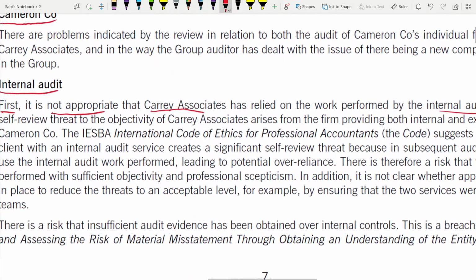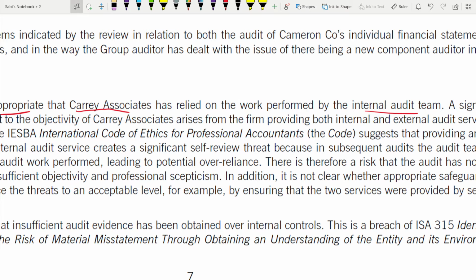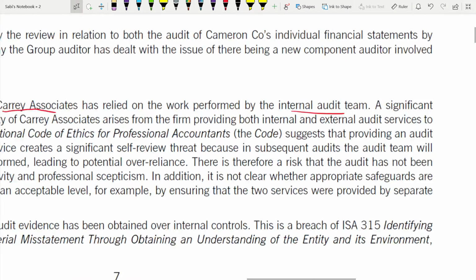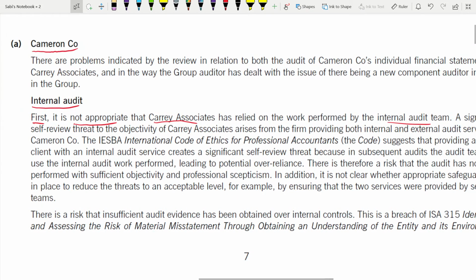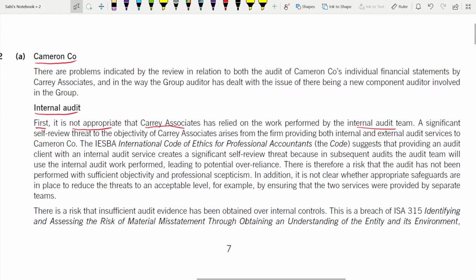Now, you are explaining that point here. So that's the first line. Now this line you are building up, explaining why they cannot rely on the internal audit team. So a significant, okay, just let me minimize this a bit so that you can see the whole screen. Okay, a significant self-review threat to the objectivity of the Carry Associates arises from the firm providing both internal and external audit services to the Cameron company.